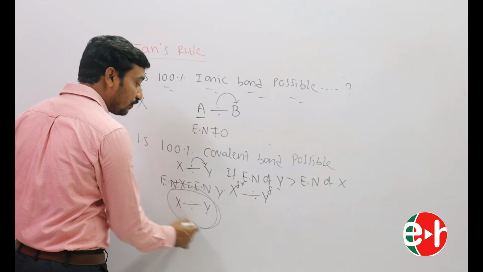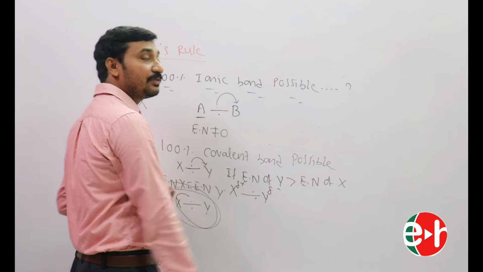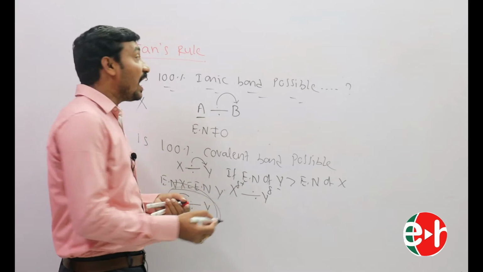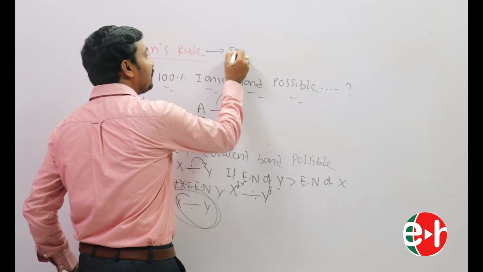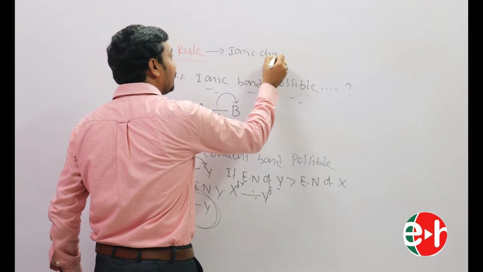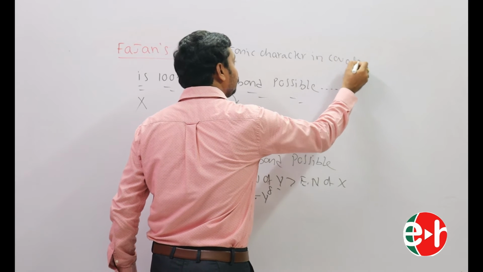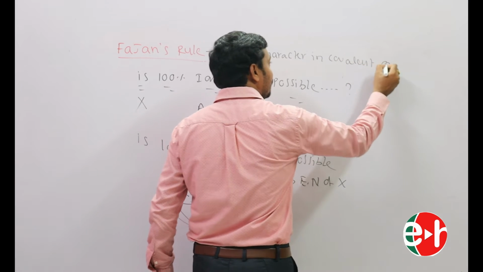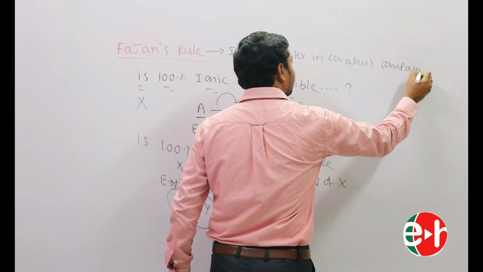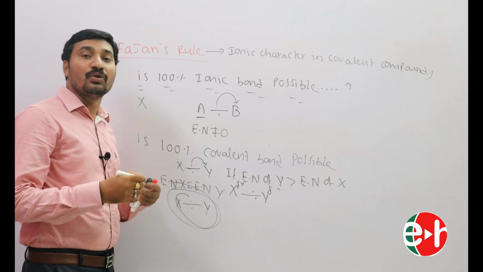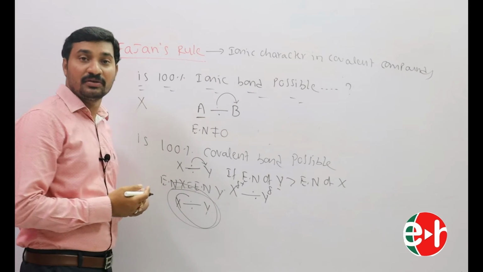That's why a 100% covalent bond is possible, but a 100% ionic bond is not possible. So to explain the ionic character in covalent compounds, Fajan introduced Fajan's rule.